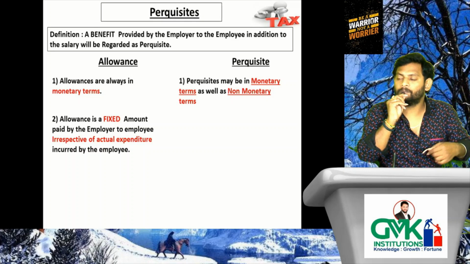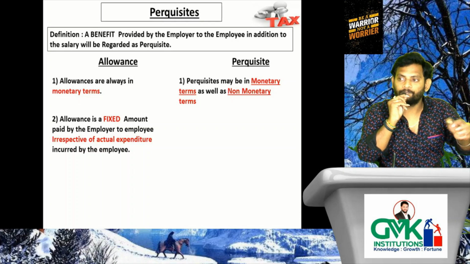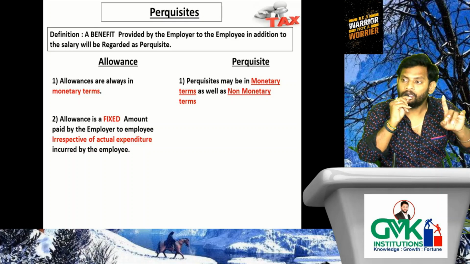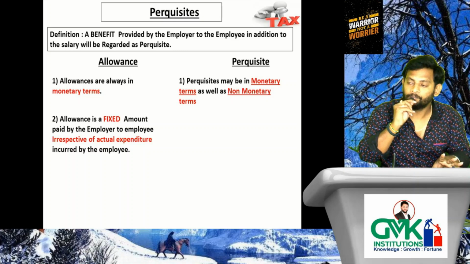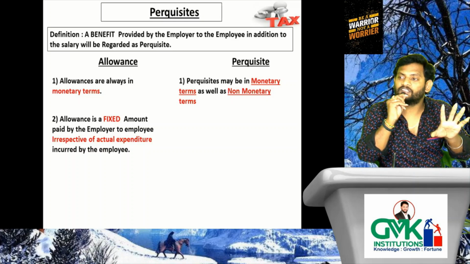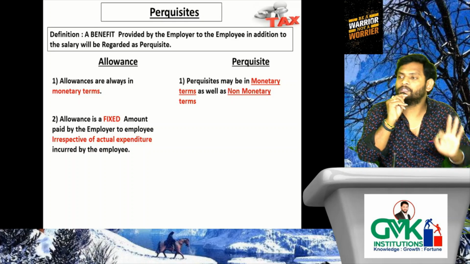We verified one best example for this case, travel or transfer allowance. What is the fixed amount paid by the employer? 30,000. In the first case, what is the actual expenditure incurred by the employee? 7,000.